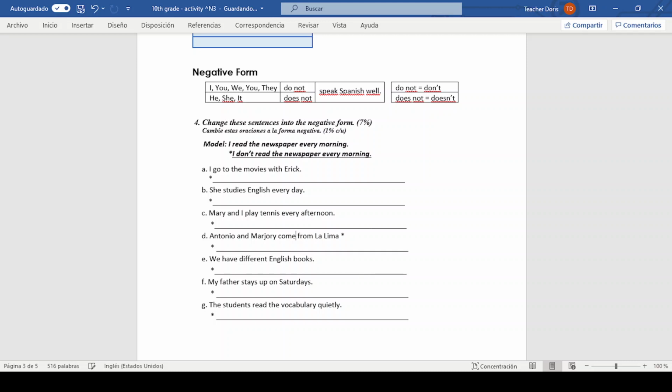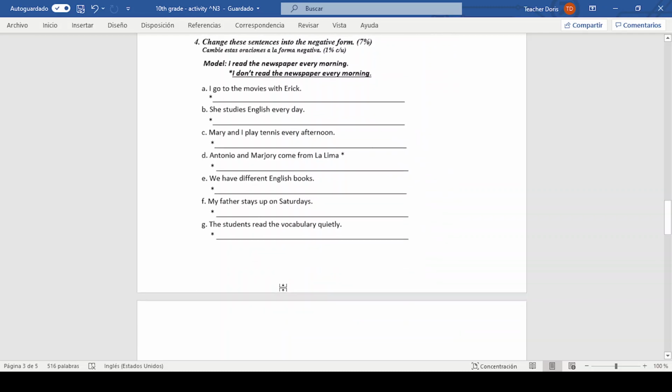Anthony and Marjorie come from La Lima, and here you are going to say they, or Antonio and Marjorie, don't come from La Lima. Don't because they, look, they are going to use don't. Okay, now we have here the next sentences that you are going to use the negative form, okay?